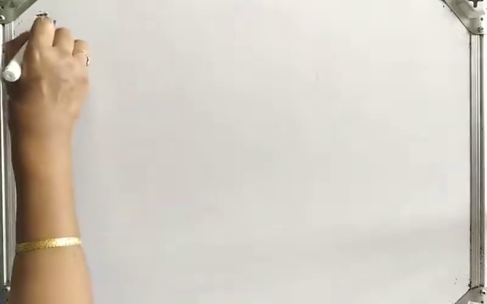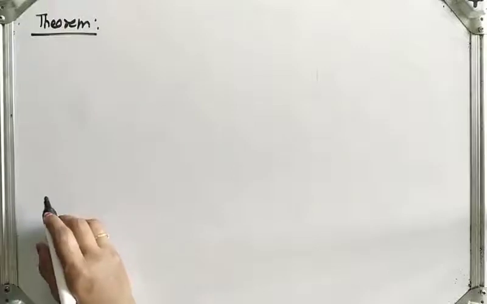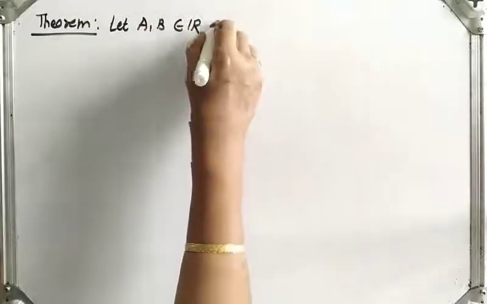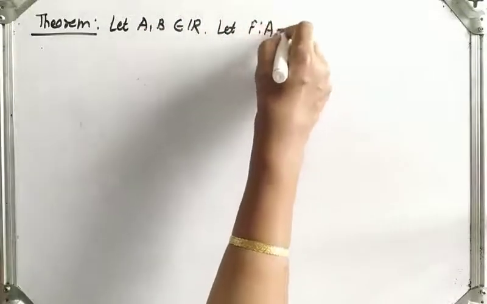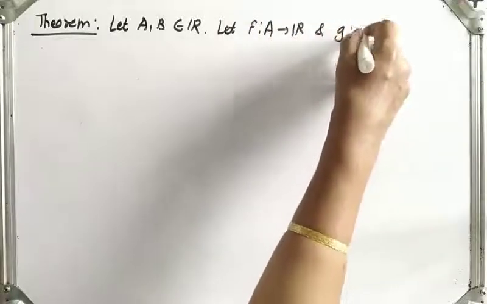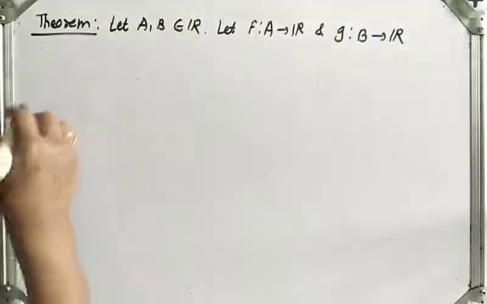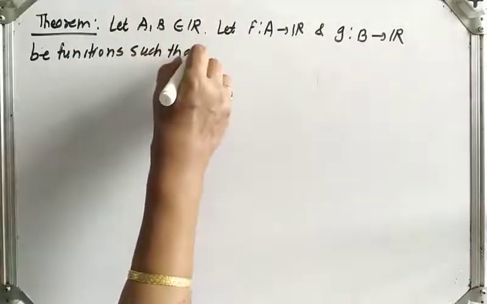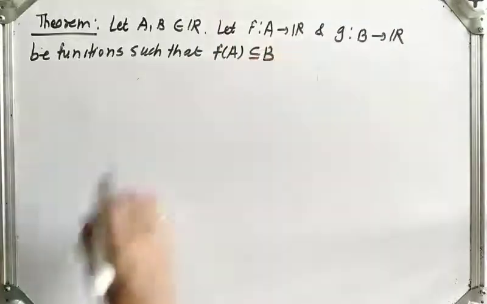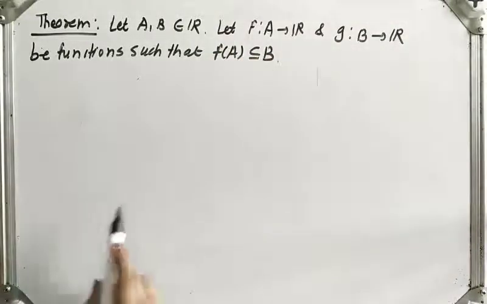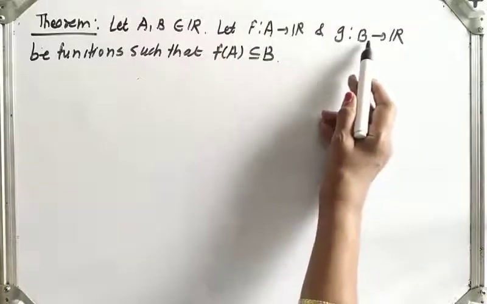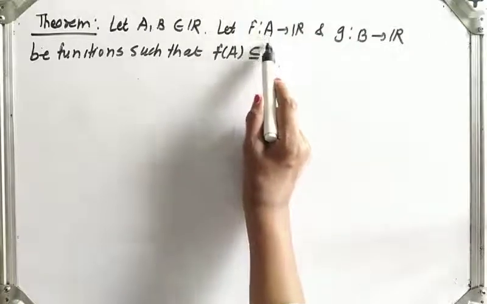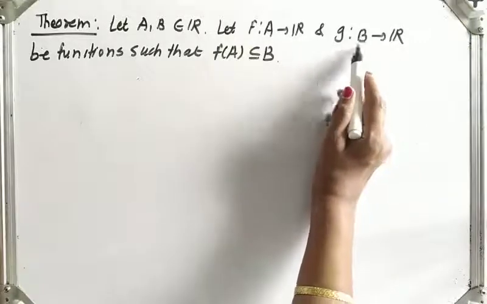Next theorem is: let A, B both belong to R. Let f be a function from A to R and g be a function from B to R, such that f of A is a subset of B. What is given? f is a function from A to R, g is a function from B to R, and f of A, the range of f, is contained in B, it's a subset of B.